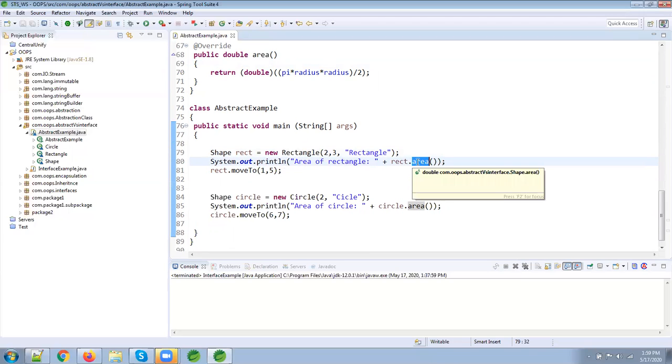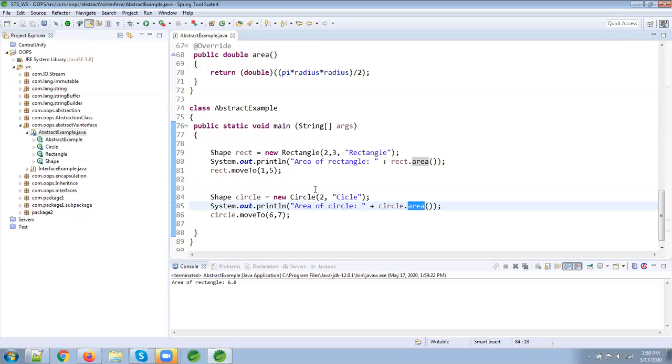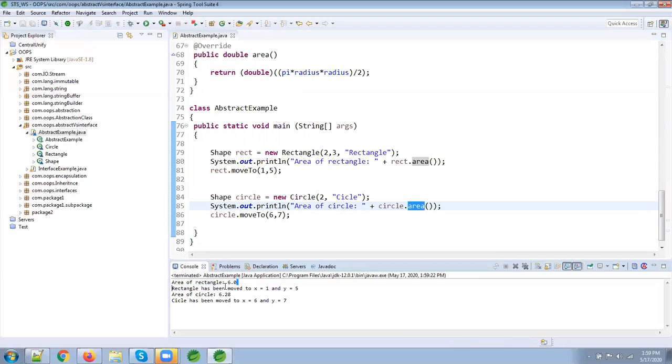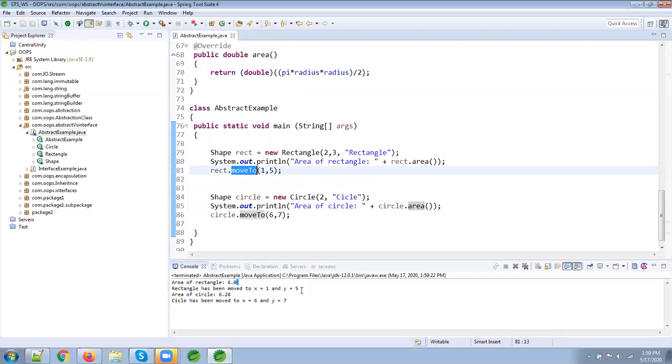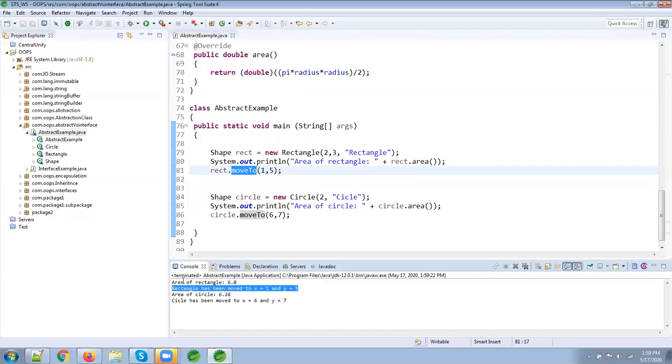Now we are creating the object of the Rectangle class and calling this method. This is the abstract method and moveTo is the non-abstract, so we are calling the non-abstract method also. Same like Circle also, we are calling the abstract method and non-abstract method. So let's see the output. You see, it is calling the abstract method also, and moveTo, we already know this is a non-abstract method, it is calling that also.